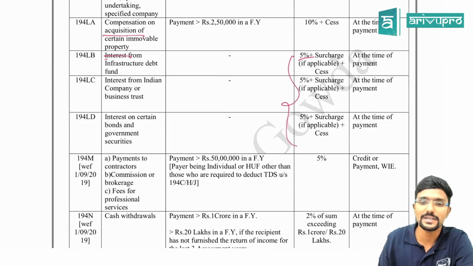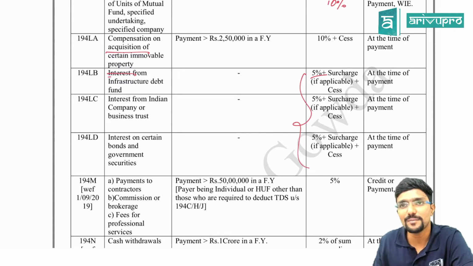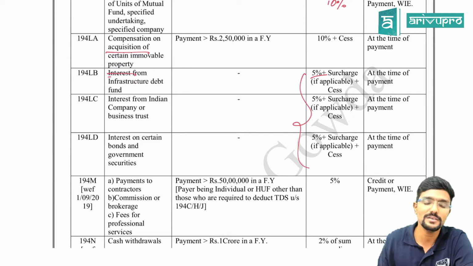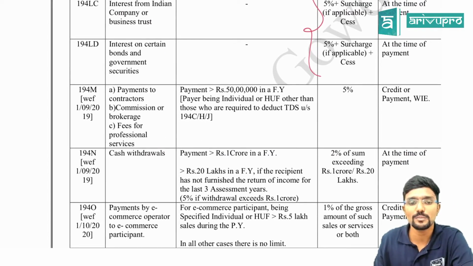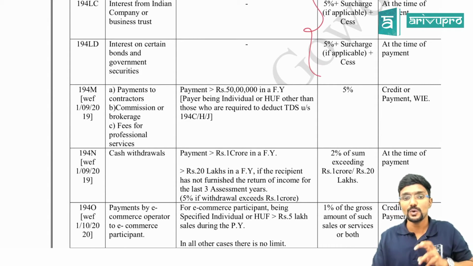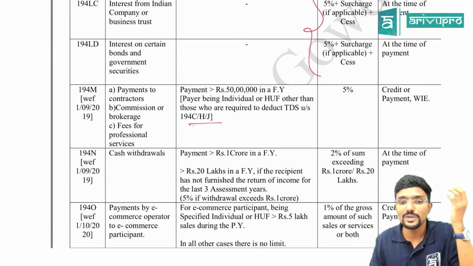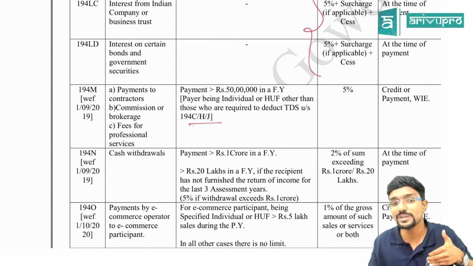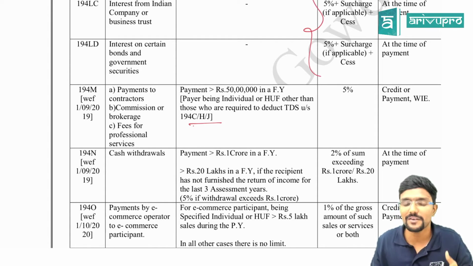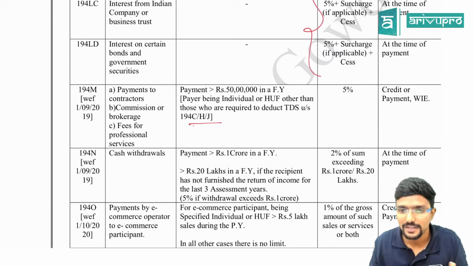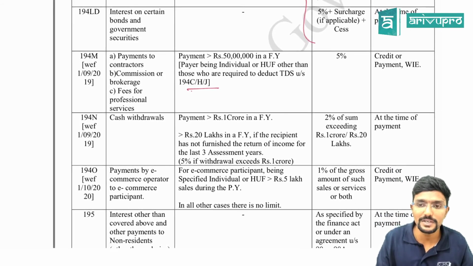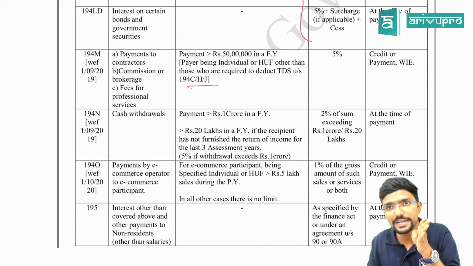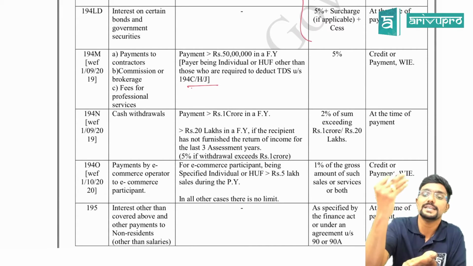Okay, so for interest, normally foreign companies or non-residents are covered here. Clear? As a payee, I'm telling. Next, 194M: if payment to a contractor, commission or brokerage fee for professional services is paid by an individual or HUF who is not covered in section 194J and is not liable for tax audit, they are covered here. If the payment is more than 50 lakh, then TDS has to be deducted at 5% on the whole amount. See guys, whenever the threshold limit is exceeded, we have to deduct TDS on the entire amount, not only the amount which is in excess.